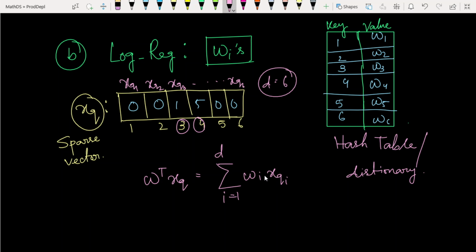So we only have to multiply the non-zero values. We don't need to compute for these zeros, because it would take so much time to get the output. Since only these two indexes have non-zero values, we only fetch those two weights. We need 1 multiplied into W3 plus 5 multiplied into W4.